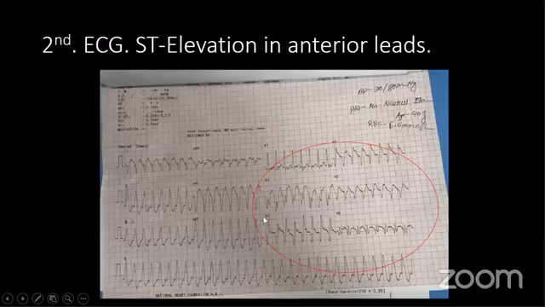So if you see confusion regarding wide complex tachycardia, if you see any feature that is suggestive of MI, definitively that should be treated as VT, because in the setting of acute MI, SVT with aberrant conduction is very, very rare. VT is the common arrhythmia in acute MI.